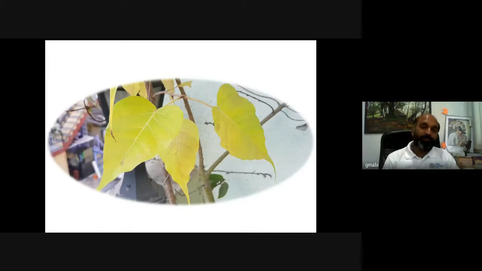So this is one of the auspicious trees in Maharashtra. This is called Suvarna Pimpal, which is near Alandi Devachi, one of the important pilgrimage places in Maharashtra. This is Ficus religiosa, a very auspicious, important, sacred tree from Maharashtra.